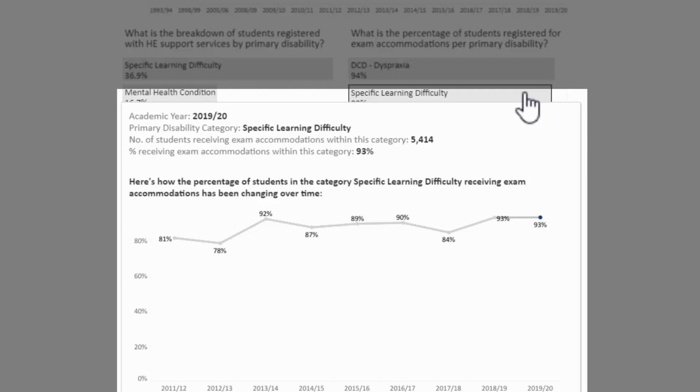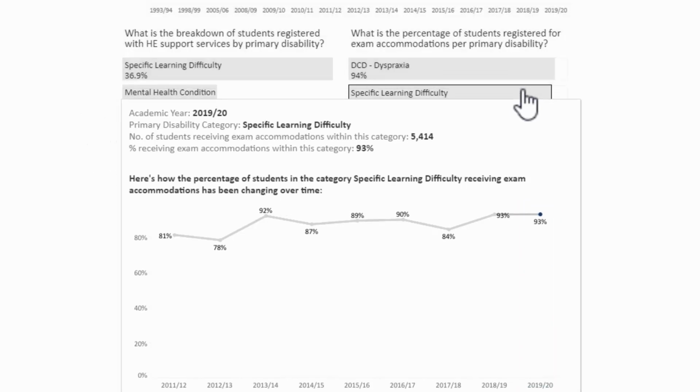So you can see here that in 2011-12, 81% of students with a specific learning difficulty would have received one or more exam accommodations, but that's actually risen over time up until 93% in 2019-20. So again, you can get very, very specific data with really a lot of information.